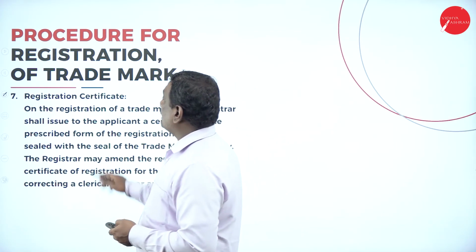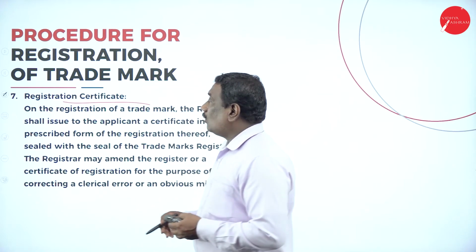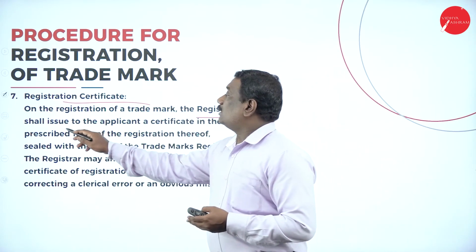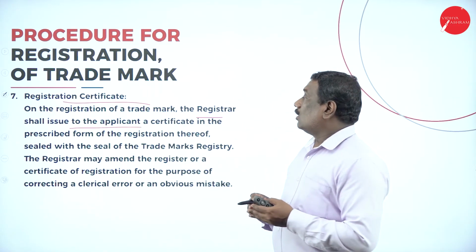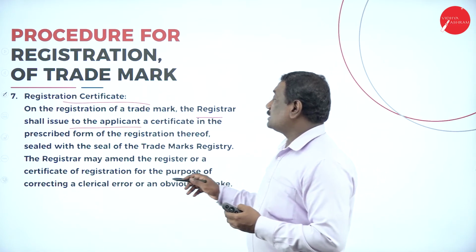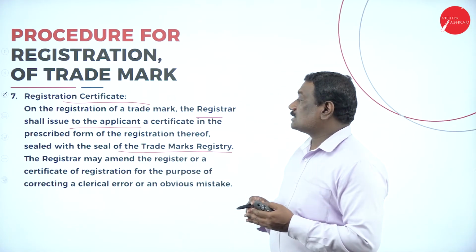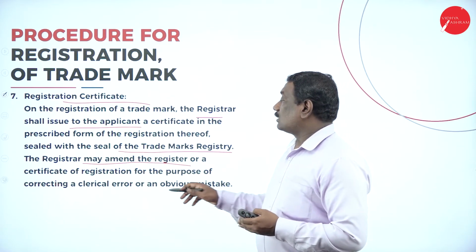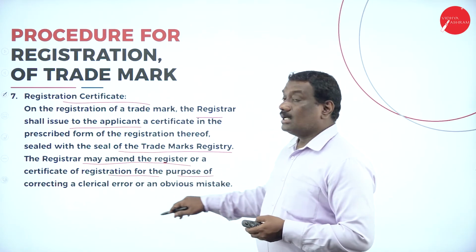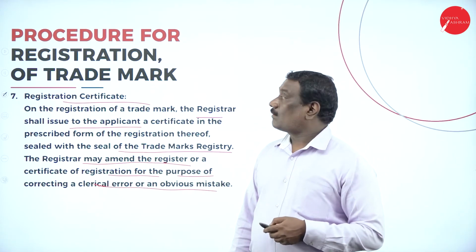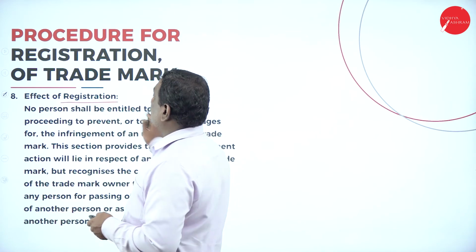And next is registration certificate. So once the trademark has been registered, the registrar will issue to the applicant a certificate in the prescribed format for the registration of his trademark, sealed with the seal of the trademarks registry. The registrar may amend the certificate of registration for the purpose of correcting any clerical mistake or error which is obviously a mistake.